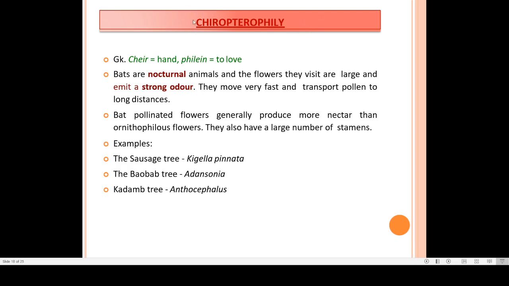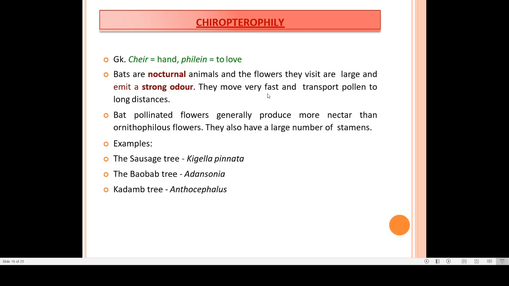chiropterophily. Chiropterophily is a phenomenon where pollination occurs by bats. Now bats are nocturnal animals, and they visit the flower when they inhale certain strong odor. So the flower should emit a strong odor to attract bats.